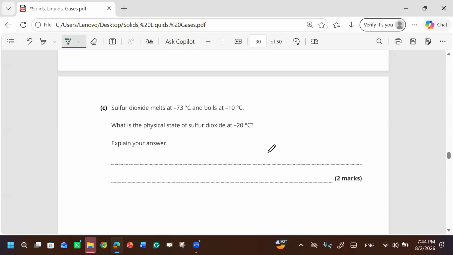So what we are doing, increasing the value? No, we are decreasing. So it's going to be a liquid. Yes, it will be a liquid, because negative means it is above the melting point, and that's why it is liquid.